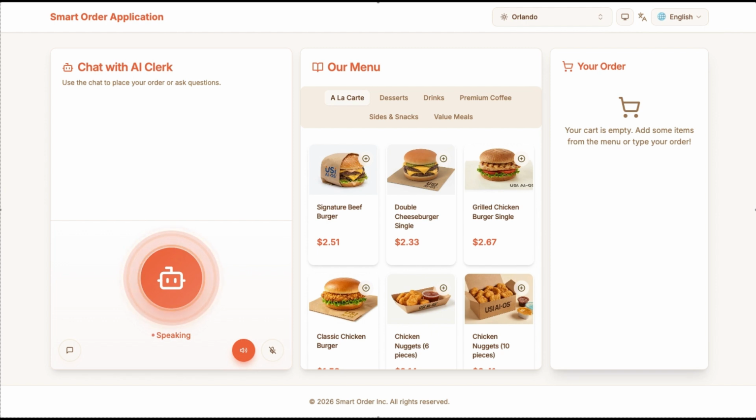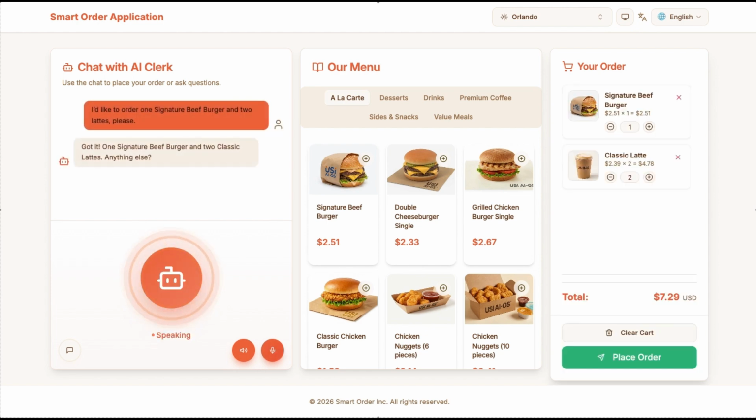Welcome. What can I get for you today? I'd like to order 1 signature beef burger and 2 lattes, please. Got it. 1 signature beef burger and 2 classic lattes. Anything else? You can see the AI assistant understands the full order and confirms it instantly.